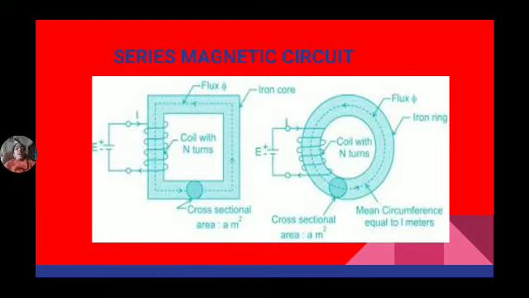This small circle indicates the cross-sectional area of the core. Here the total flux passing through each and every part is the same. There is no division of flux. Hence this rectangular or circular circuit is known as a series magnetic circuit.